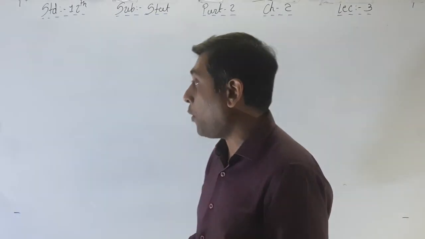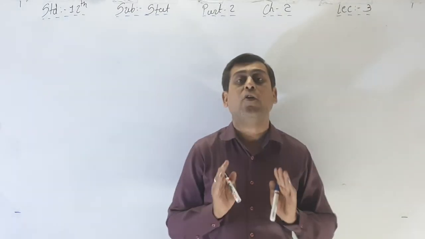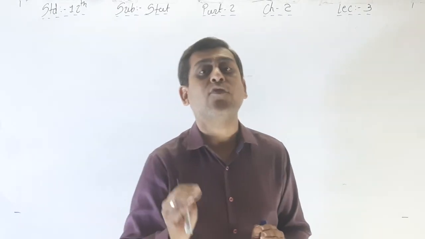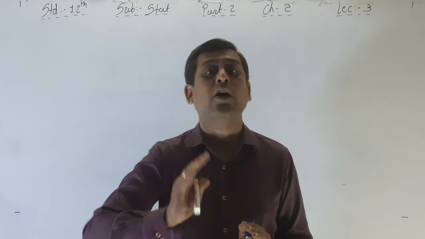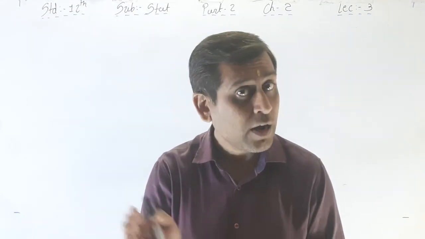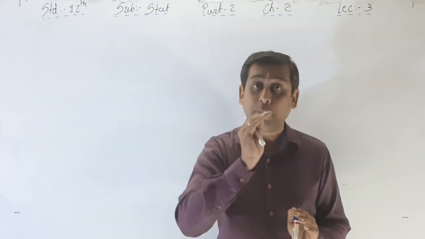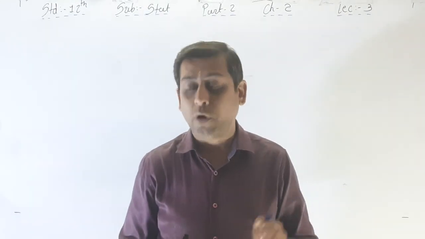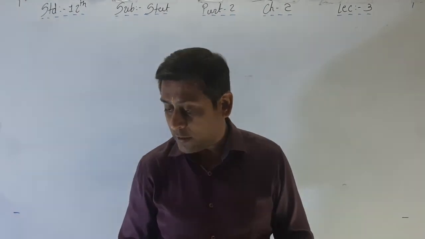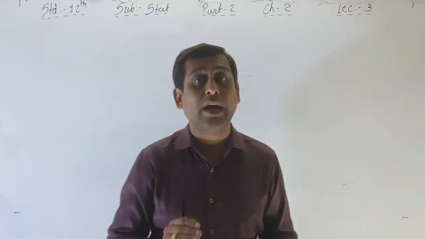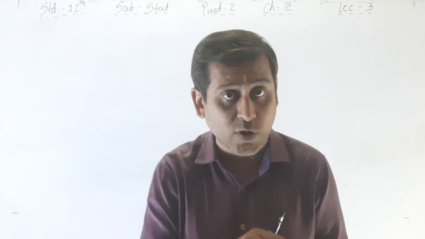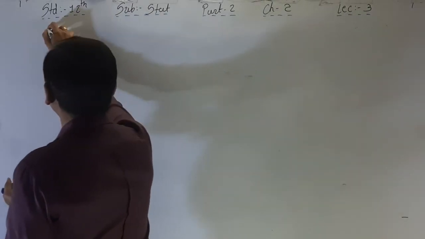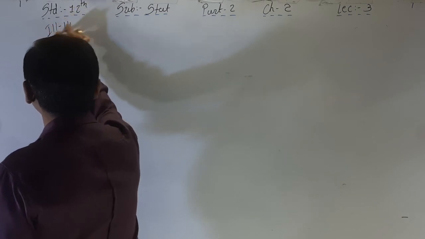The probability of success and the probability of failure are not directly given in the question. We have to find out the probability of success and the probability of failure. We have to first confirm which one is the probability of success and which one is the probability of failure. So I am writing that first. Illustration number 14.